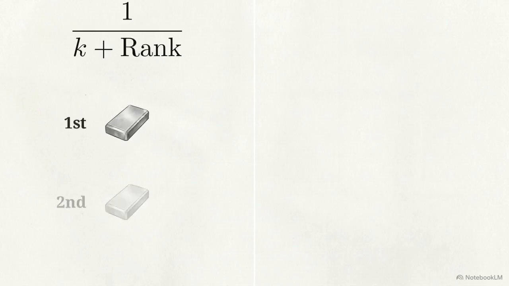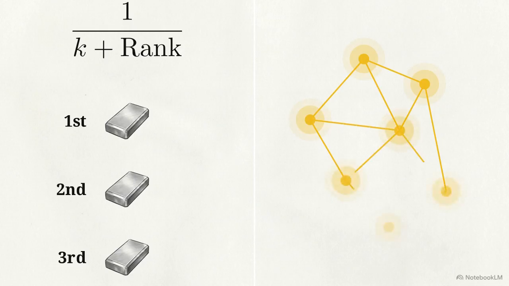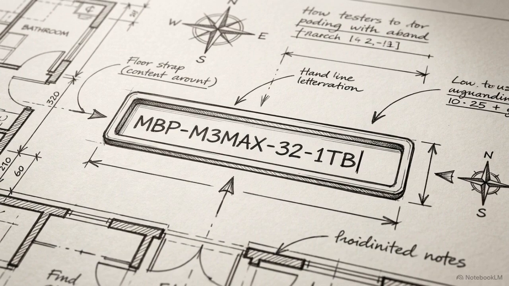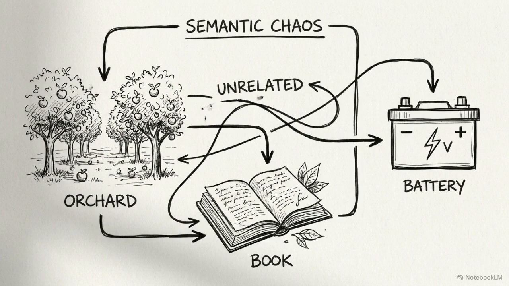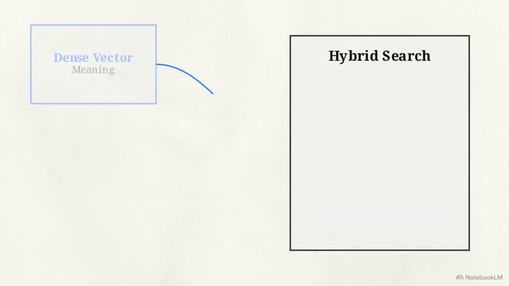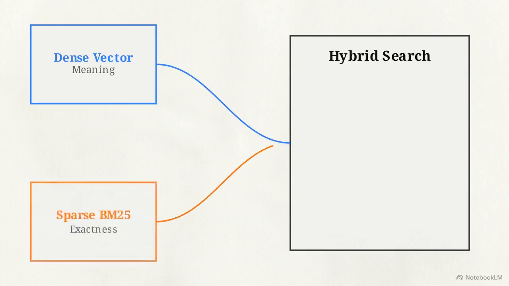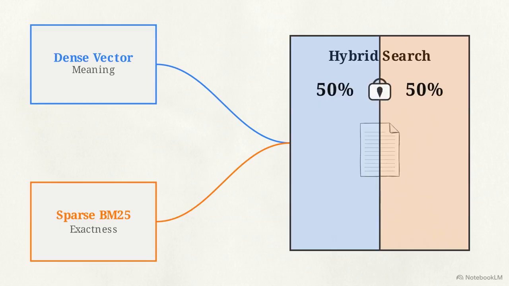Natural retrieval means knowing the exact difference between a query that requires mathematical rank fusion and a query that requires structural graph traversal. Standard semantic search evaluates meaning. If a user searches for a specific alphanumeric e-commerce SKU, like MBP-M3Max-32-1TB, pure vector search returns irrelevant semantic matches because it is looking for concepts, not rigid keywords. The standard industry fix is to combine dense vector search for meaning with sparse BM25 search for keyword exactness, locked at a hard-coded 50-50 weight split.